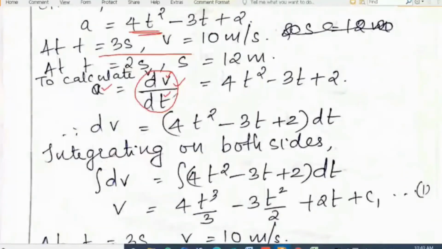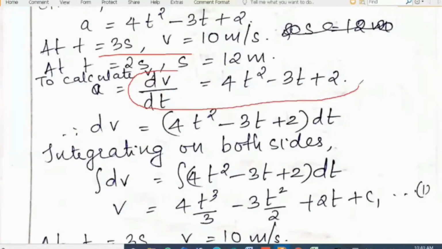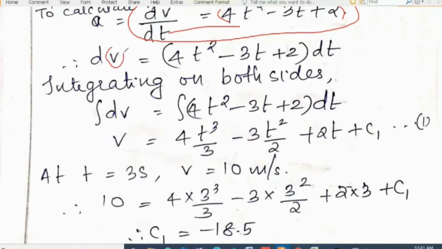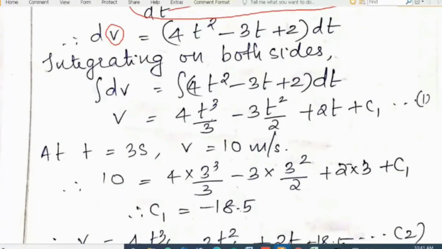So we can write dv by dt is equal to 4t square minus 3t plus 2. Okay, we are using this equation. So we can write dv is equal to 4t square minus 3t plus 2 into dt, by cross multiplication. Then we have to integrate to get the expression for v, the relation for v. What is v? v is equal to 4t cube by 3 minus 3t square by 2 plus 2t plus c1.